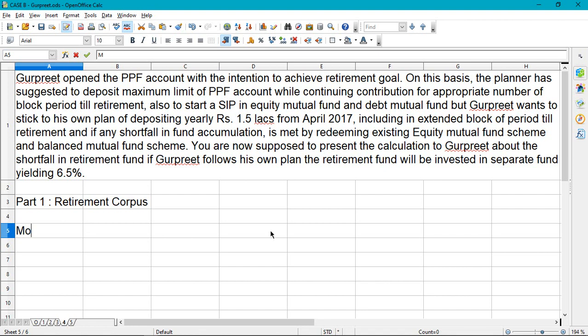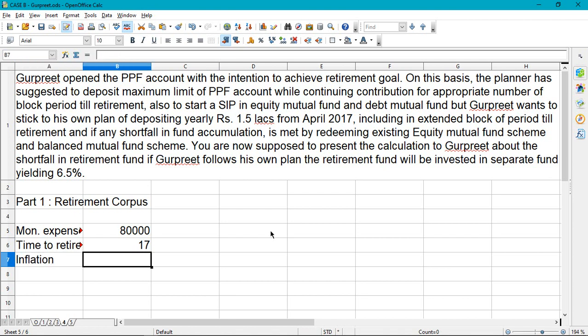So monthly expenses we got, which is 80,000. What is the time period till retirement? Time to retirement is 17. What is the inflation? We remember this inflation, which is 5%.